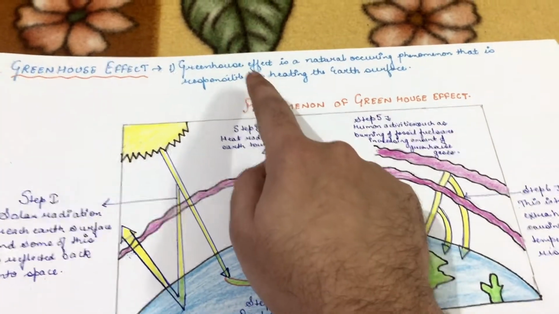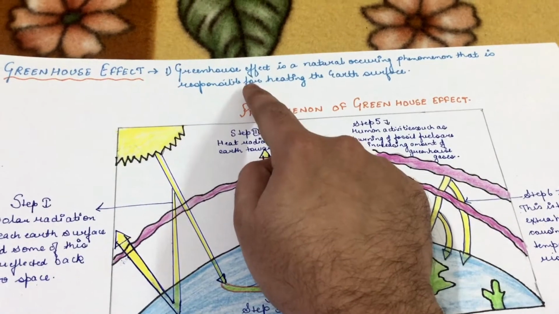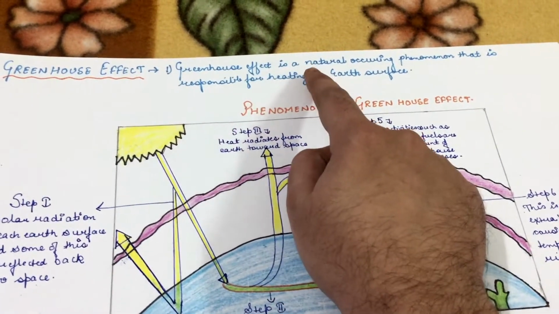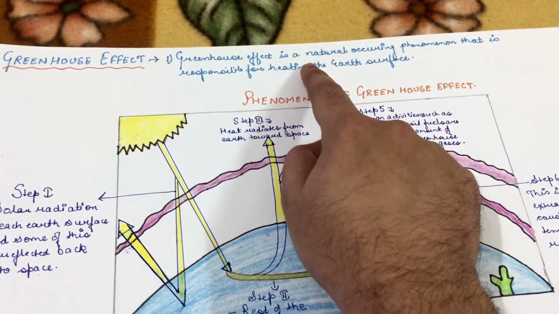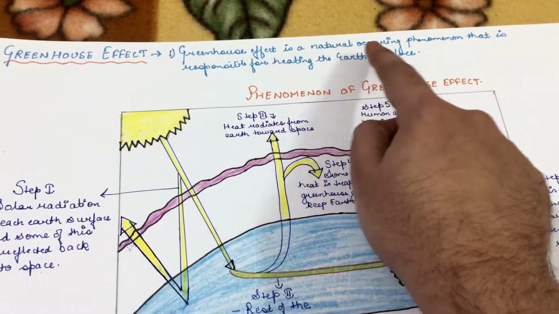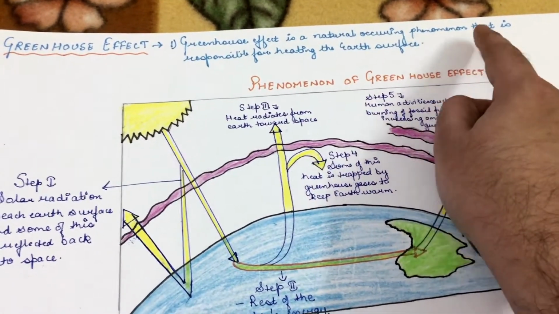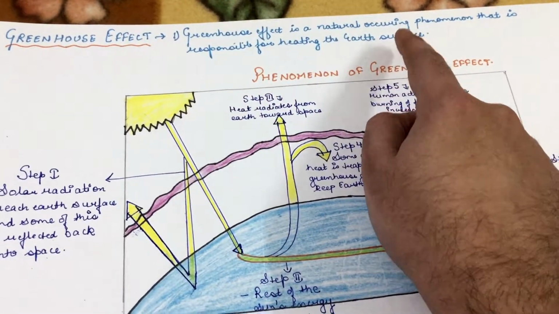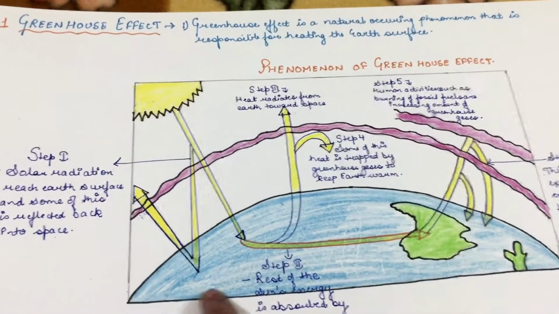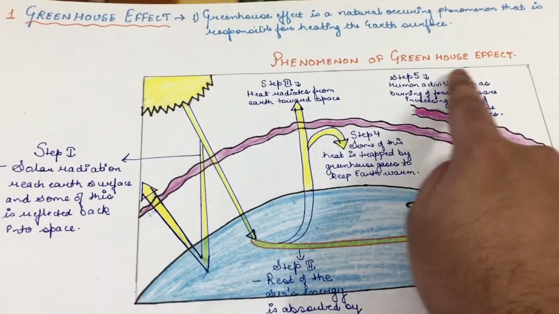So what is greenhouse effect? Greenhouse effect is a natural phenomenon that is responsible for heating the earth's surface. Now let us look at the mechanism of greenhouse effect.